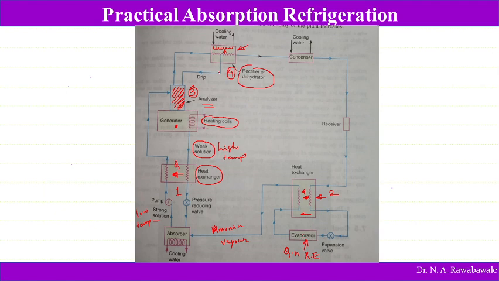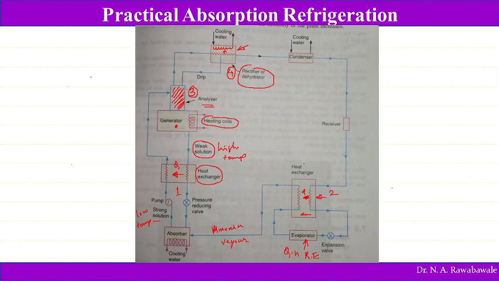The rectifier plays a role in removing the remaining particles of water in the ammonia, whereas the analyzer is mostly removing almost all particles of water. Still, if any particle of water remains in this ammonia, that is removed in the rectifier. So this is the function of the rectifier.